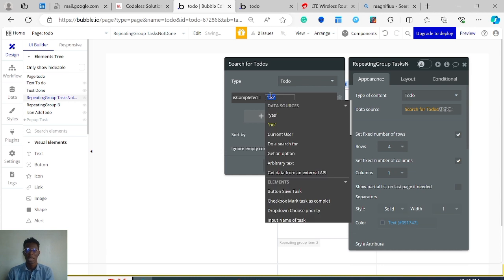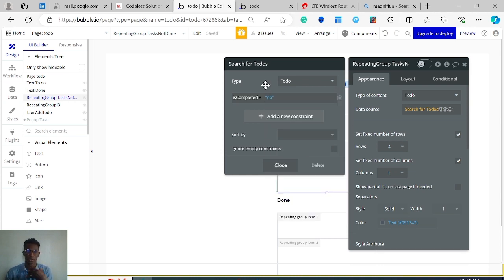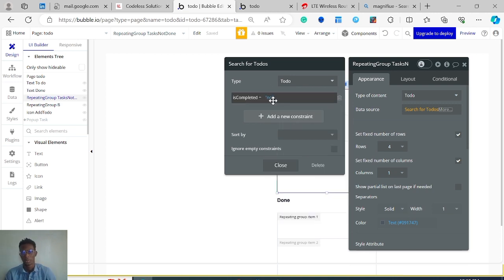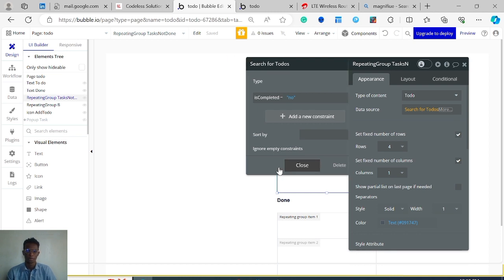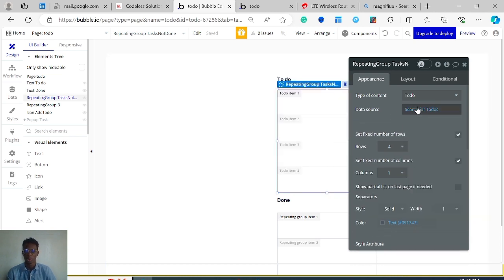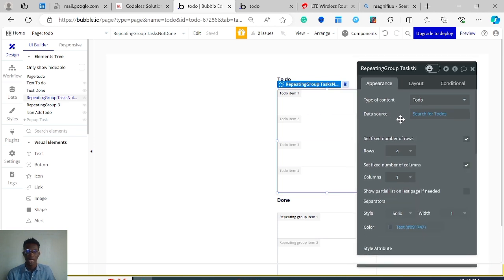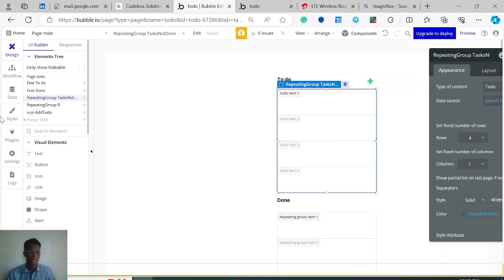So Bubble knows the options to give you, since you've set the data type. It knows this is a yes or no field, and the options it will bring here are related options. So we want to search for all the to-dos, my apologies, all the to-dos that are not completed. Is completed is no, that means they are not completed. Okay, and we're going to put them inside this list.